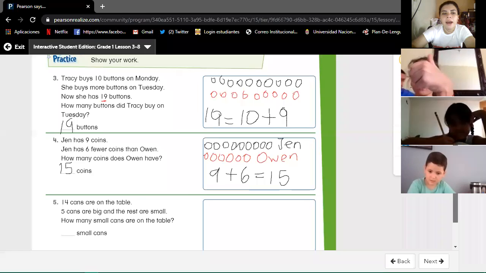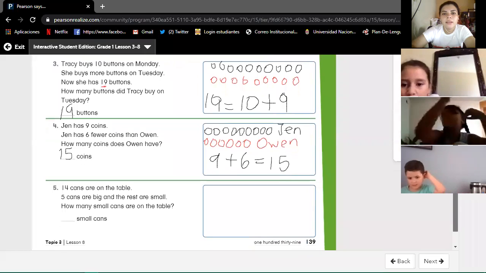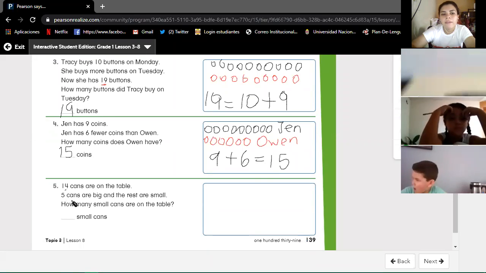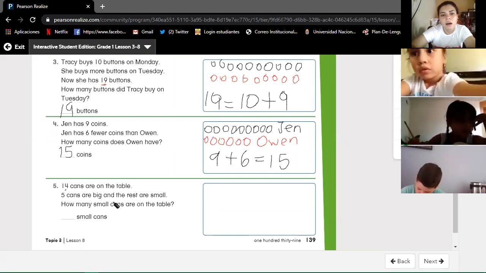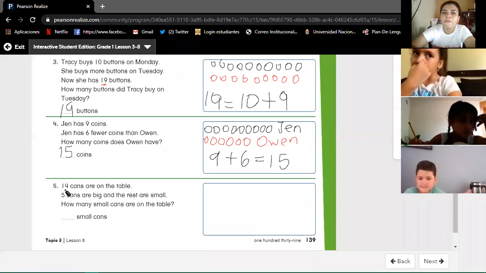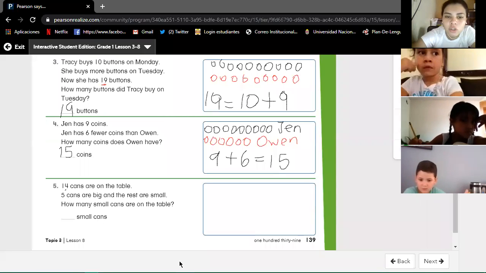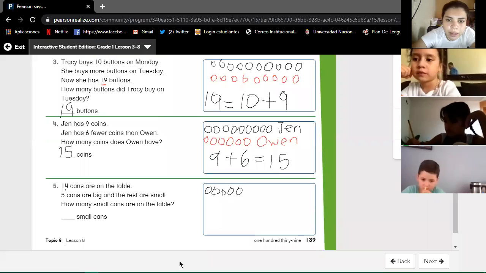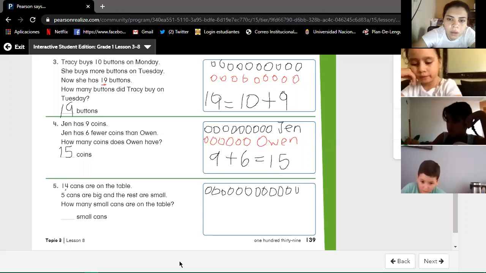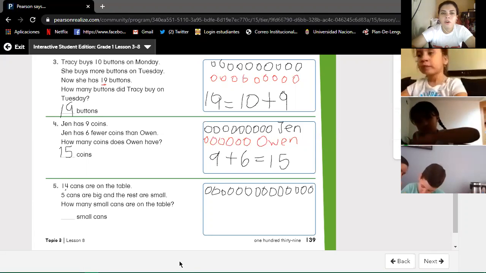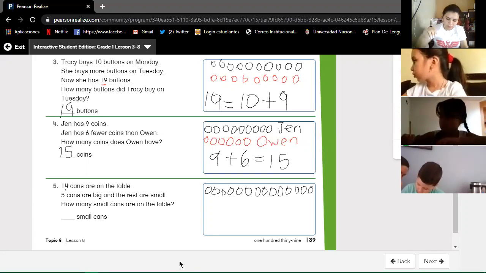In exercise number 5, we have 14 cans on the table. 5 cans are big and the rest are small. How many small cans are on the table? We're going to draw 14 circles because it's the total. 1, 2, 3, 4, 5, 6, 7, 8, 9, 10, 11, 12, 13, and 14.